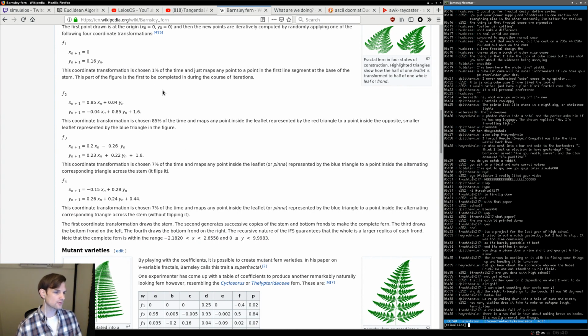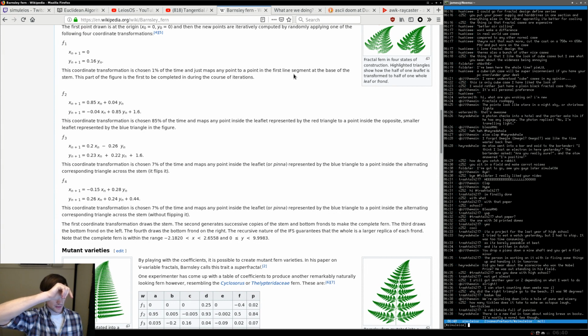So the first coordinate transform is chosen 1% of the time and just maps any point to a point in the first line segment at the base of the stem. So this part of the figure is first to be computed during the course of iterations. So basically, yeah, you just create the stem with the first transformation.